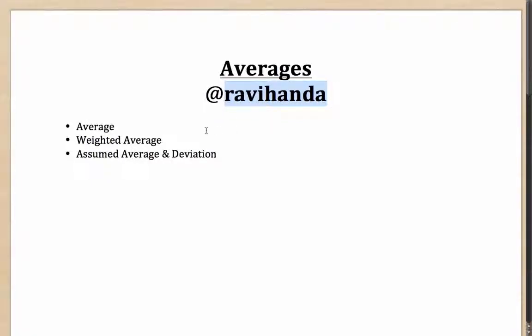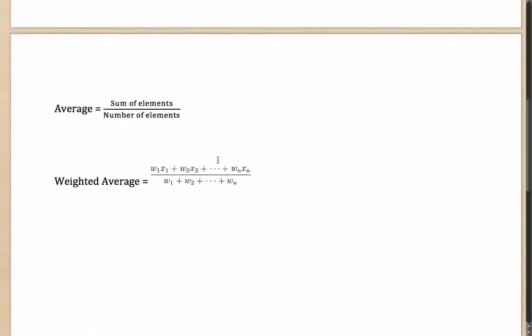Today's session is the first session in the arithmetic portion of the preparation. We'll discuss average, weighted average, and assumed average and deviation in today's session. To begin with, what exactly is the average? Average is nothing else but if you sum all the elements and divide it by the number of elements, what you get is the average of those elements.